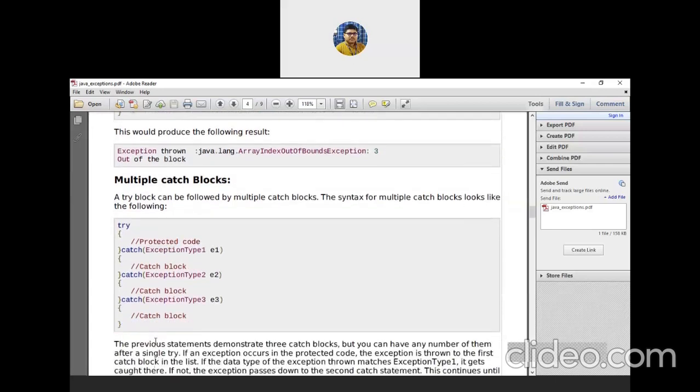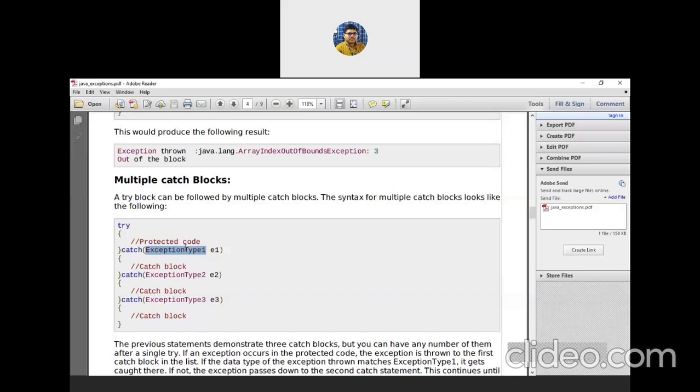Look, there is only one try block, but this one try block has more than one catch block. Definitely the exception type is not the same for all three. Suppose in your program there is a case of division by 0, and there is a case where we are trying to access an element which is out of the array index.